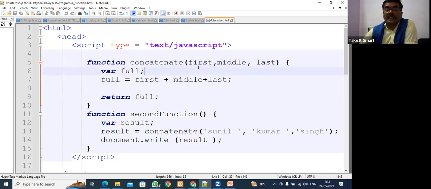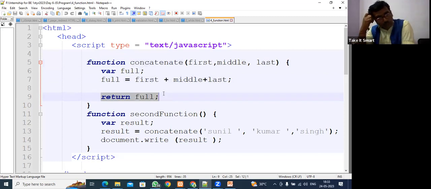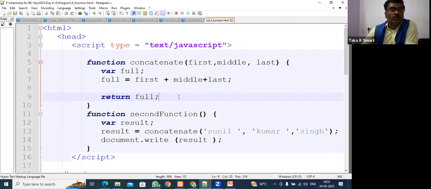Concatenate. So what are we doing in the concatenate function? It's taking parameters first, middle, and last name. Variables are there, and we are defining some formula. Full is equal to first plus middle plus last. Return full. Now a function is not going to work by itself. Someone has to come and call it. If you call one actor, he can give a very good performance, but someone has to give the chance.